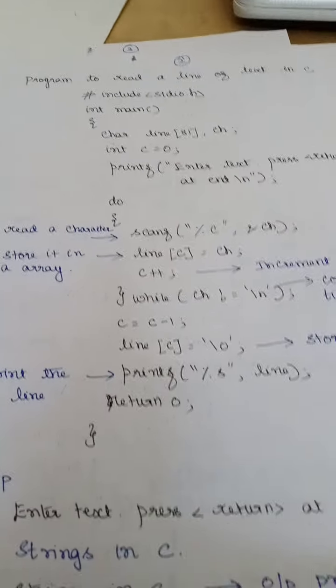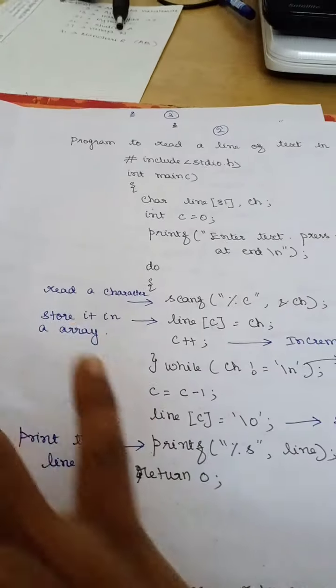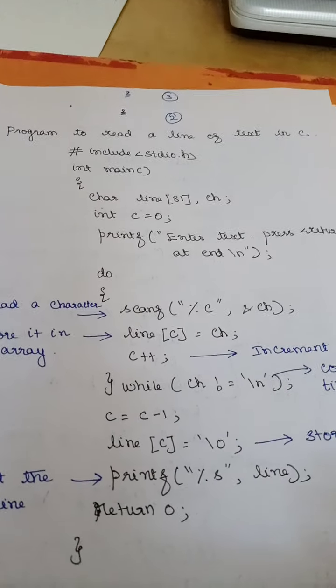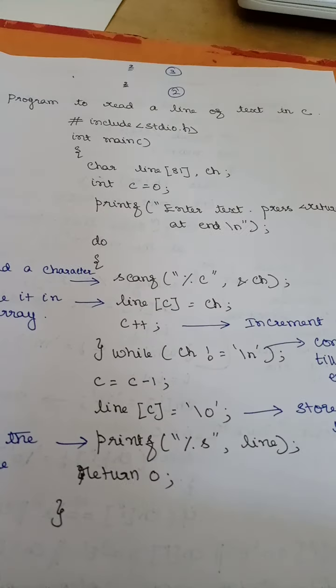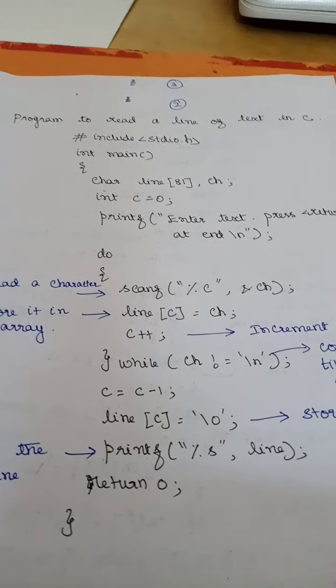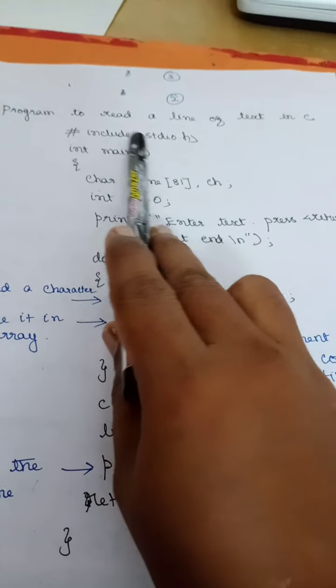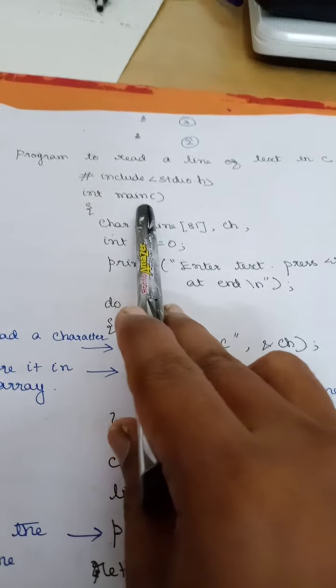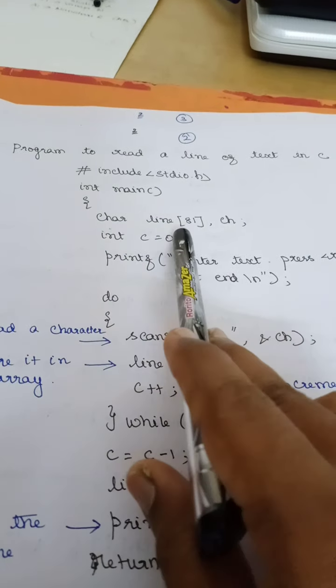Now we'll see one more program, a program to read a line of text in C. I am going to read the entire line and print it. So hash include stdio.h, int main, and then I have declared a character array.